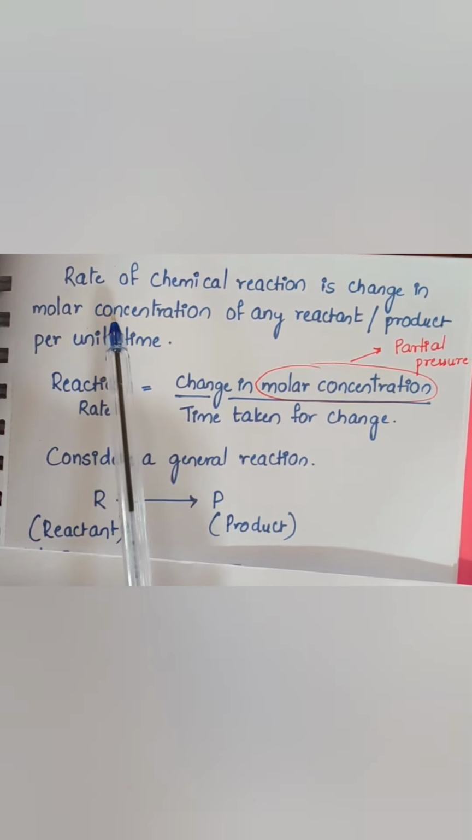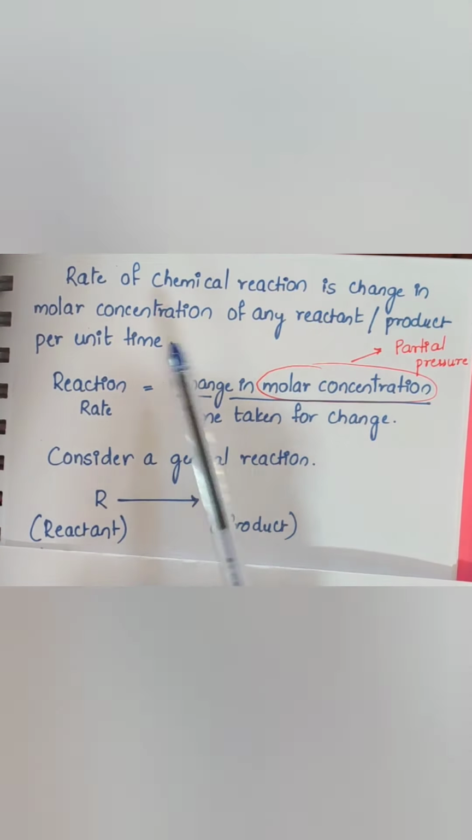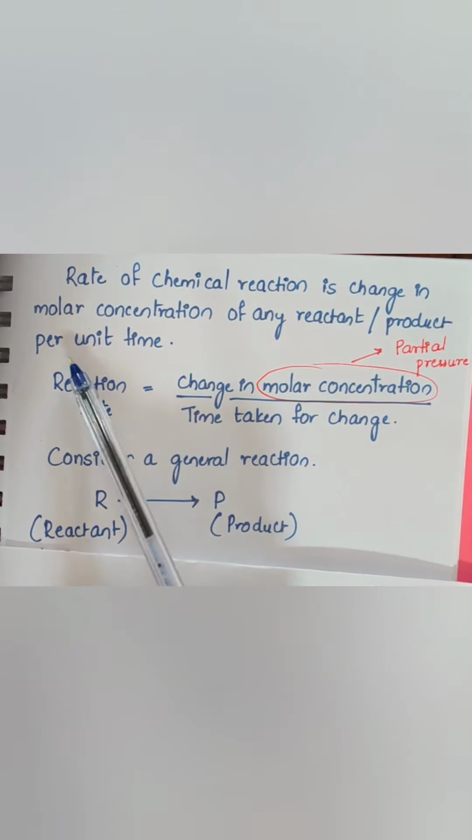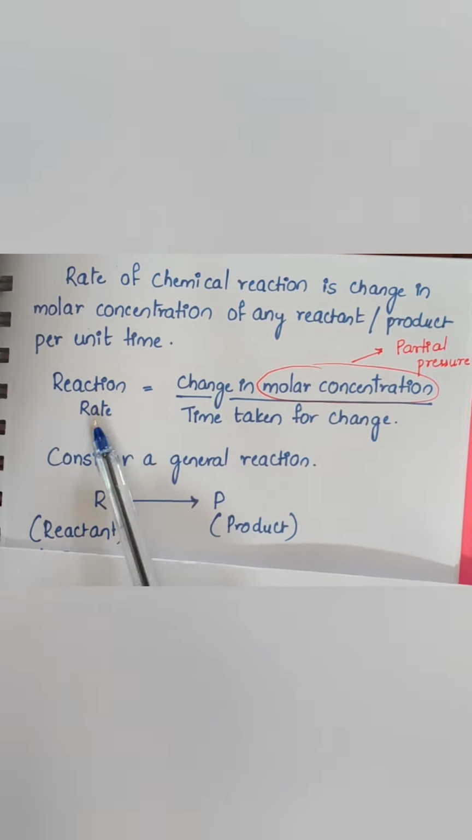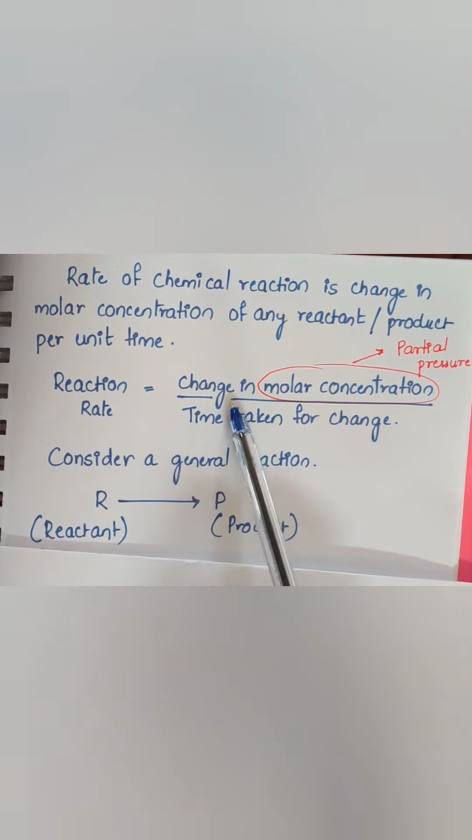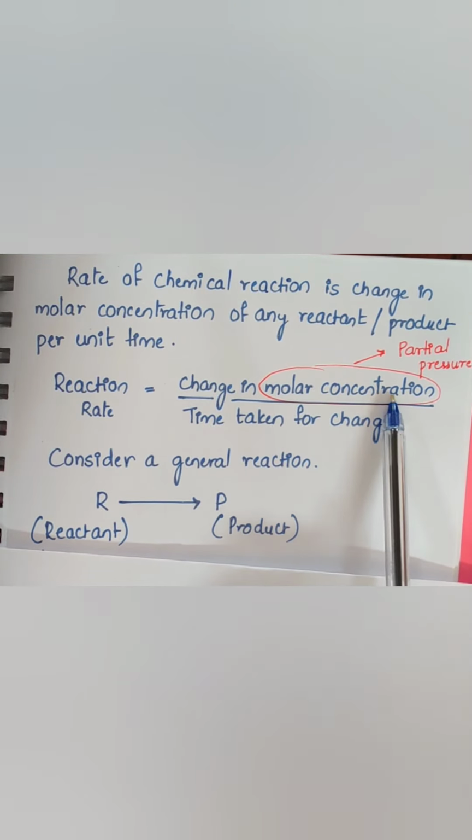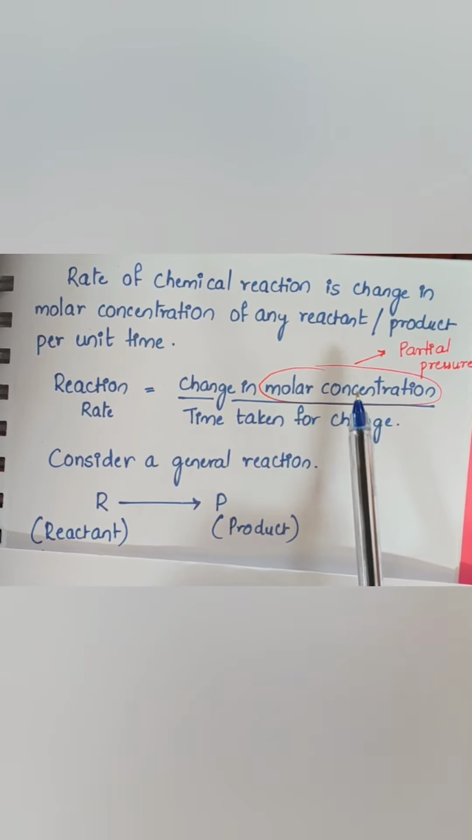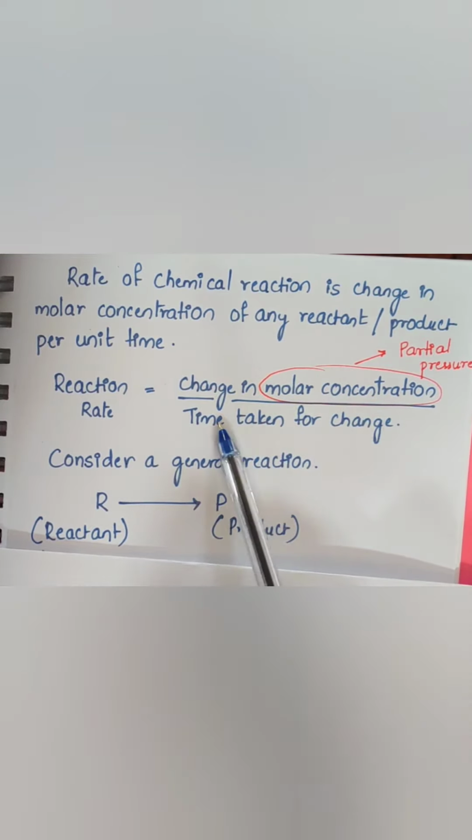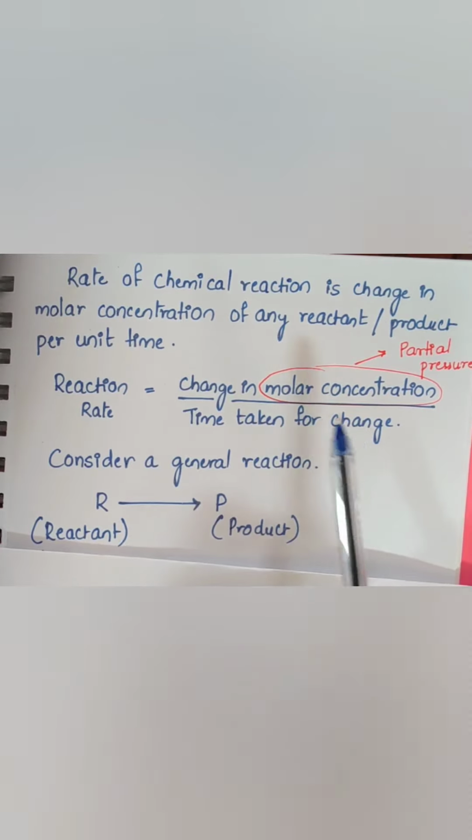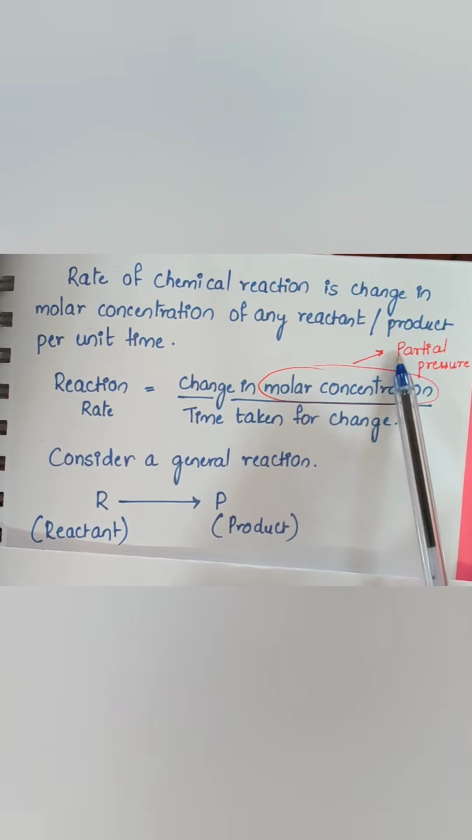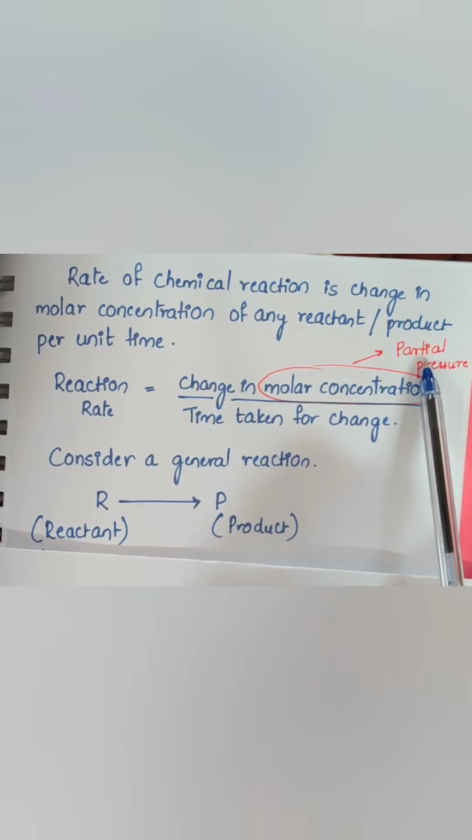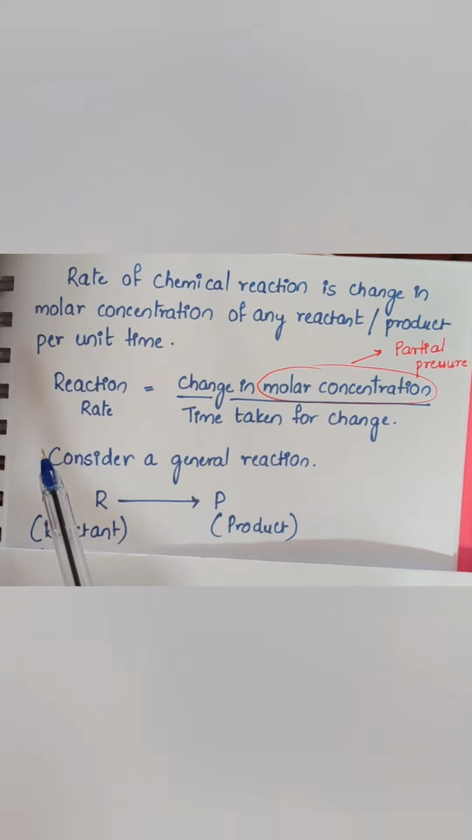So the rate of a chemical reaction is the change in molar concentration of any reactant or product per unit time. I can write it as reaction rate equals change in molar concentration, with respect to reactants as well as products, over the time taken for change. If you consider gaseous reactants, instead of molar concentration you will replace it by partial pressure.